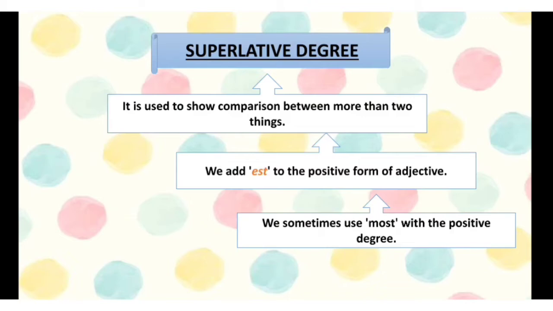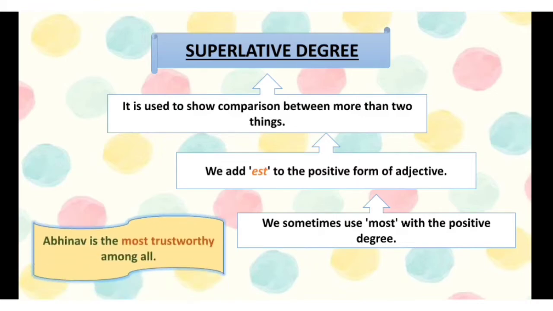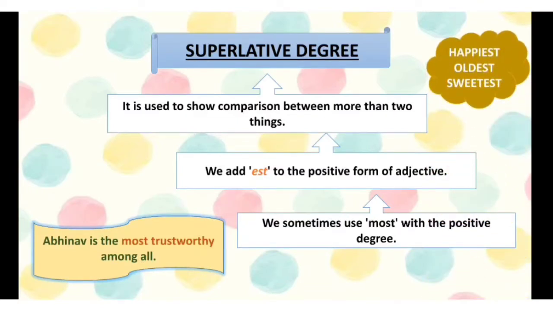Third, we sometimes use most with the positive degree. Now, in the comparative degree, we have used more with the positive degree. In the superlative degree, we use the word most with those positive degree adjectives which cannot be changed or where we cannot add est. For example, Abhinav is the most trustworthy among all. Some more examples: happiest, oldest, sweetest.